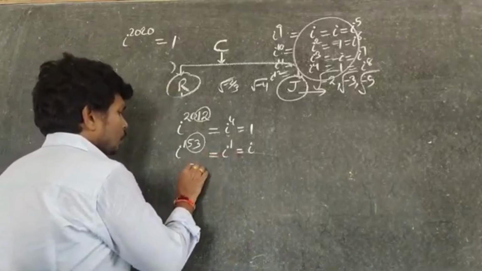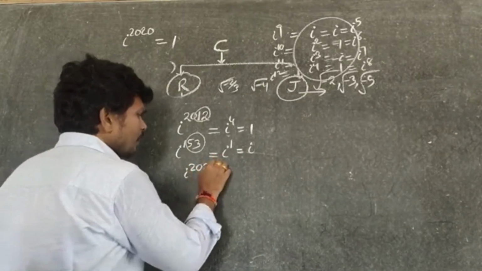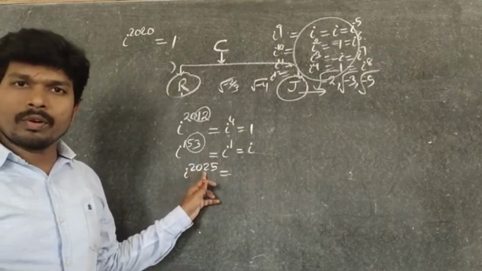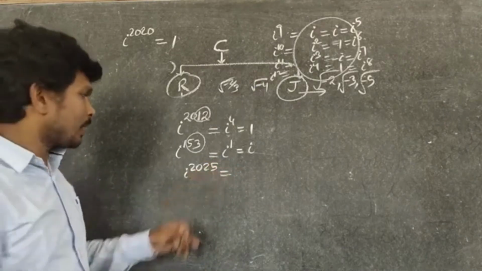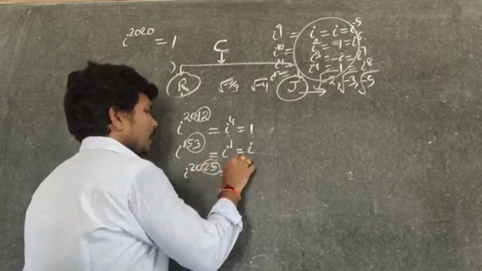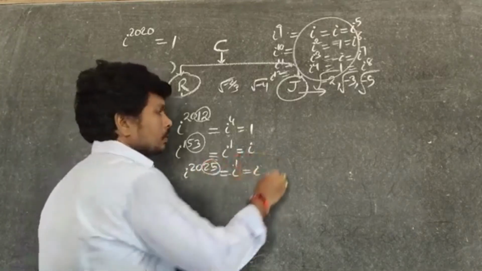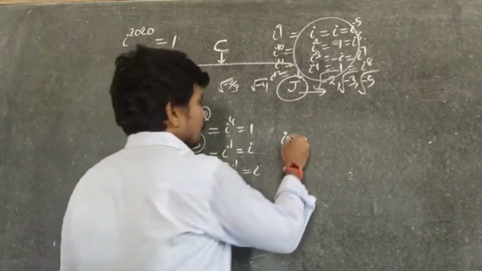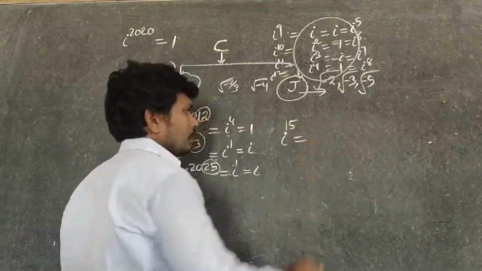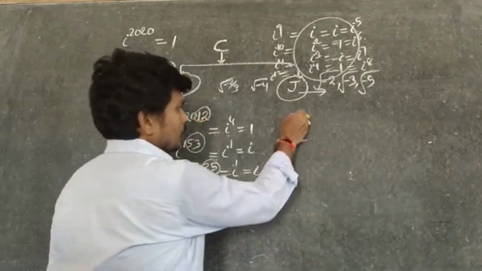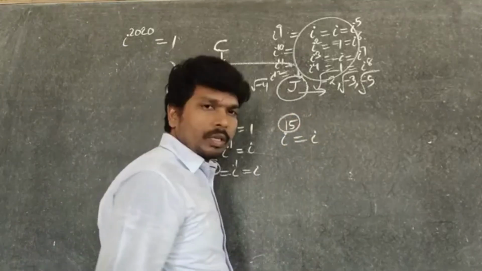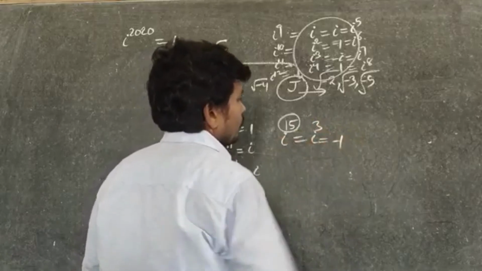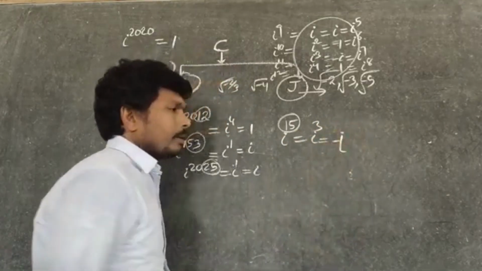Now take i power 2025. It is not divisible by 4, but leaves remainder 1. So i power 1 is equal to i. Now i power 15. It is not divisible by 4, but leaves remainder 3. So its value is equal to i cube, and i cube value is nothing but -i.